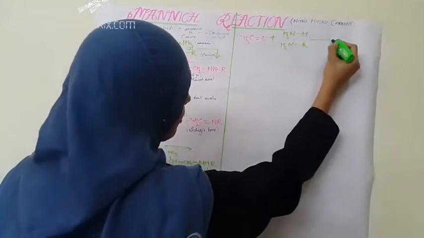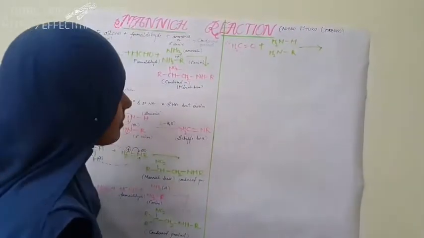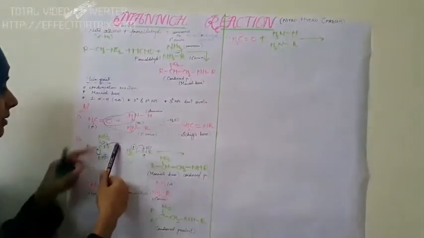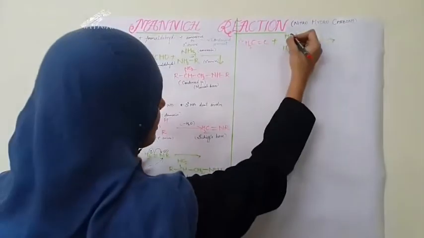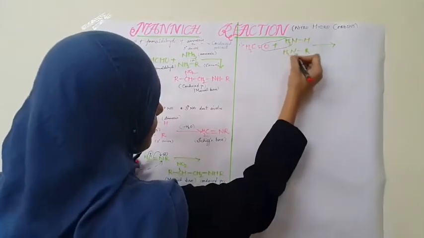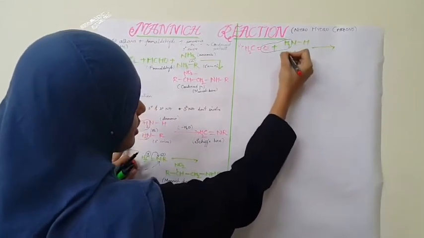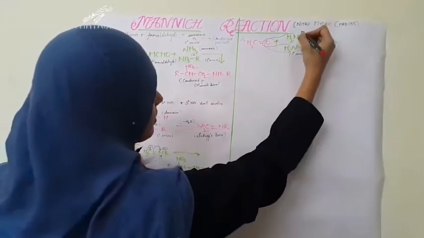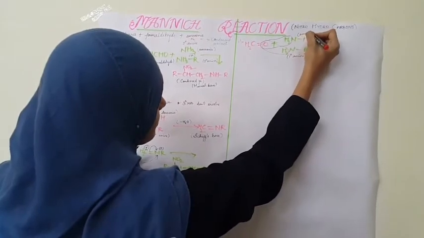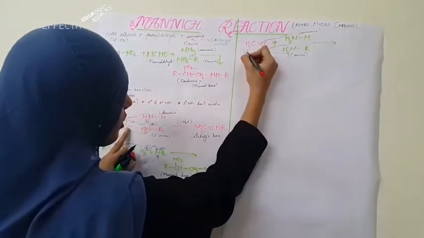Next, let's see what happens here. Similar to before, a water molecule is removed, H2O, whether ammonia or primary amine participates.